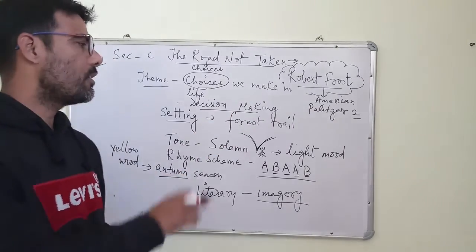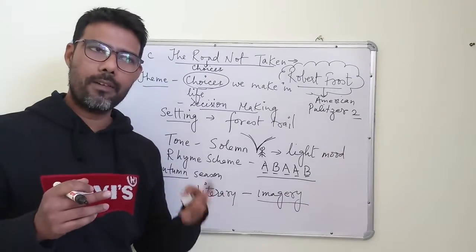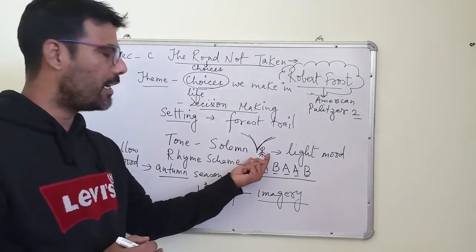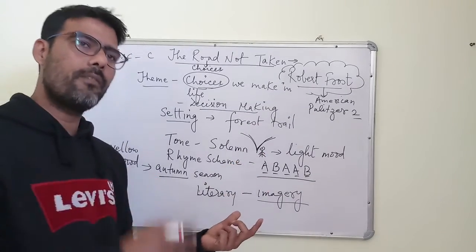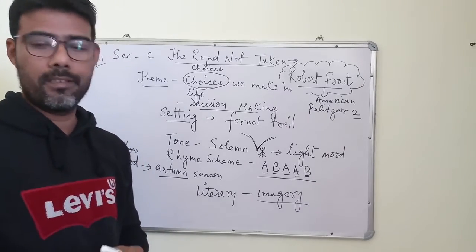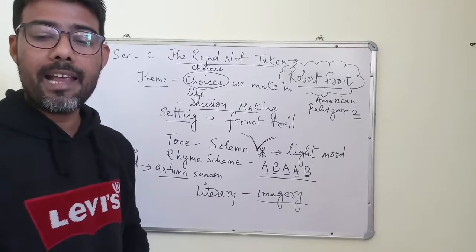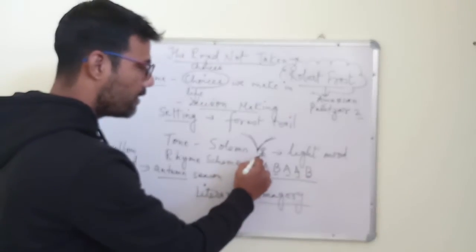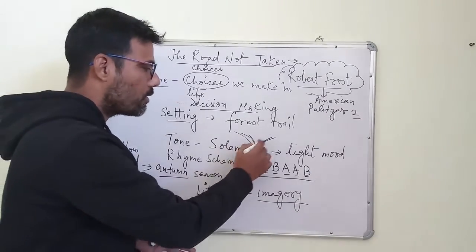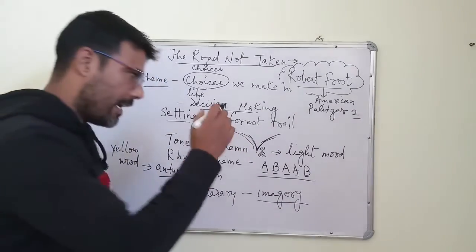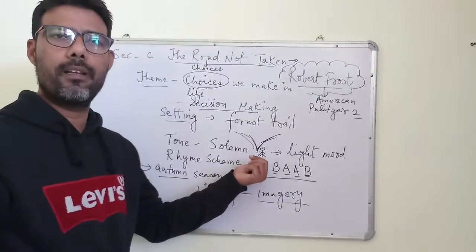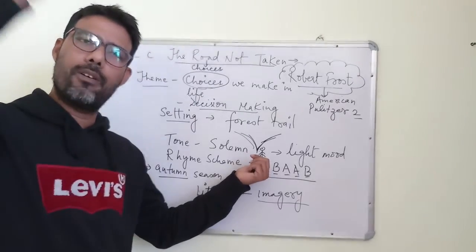Okay, fine. So he says that I stood there. Why long? Because it is very difficult to take a choice. So he stands over there and tries to analyze which one would be better for me, which one would prove to be a better claim for me. Then I looked down one as far as I could. So from here, standing here, he is trying to analyze and look at both the roads. Can he find out where the road would lead from here? It is not possible because it is going to go very long.